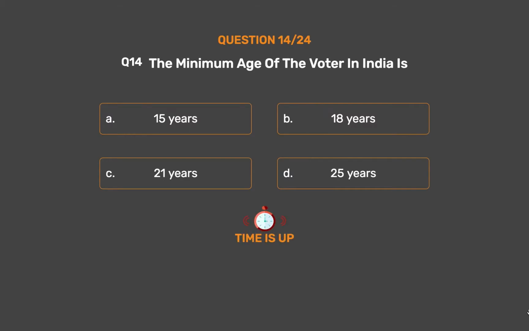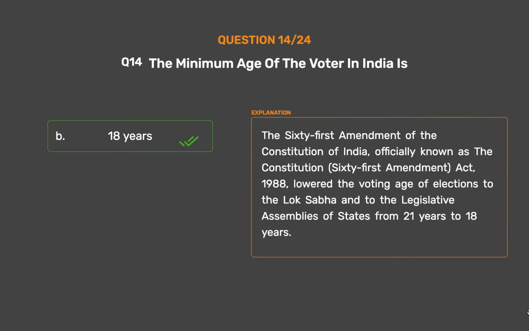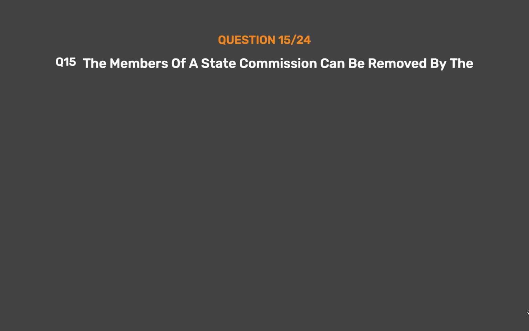The correct answer is Option B, 18 years. The 61st Amendment of the Constitution of India, officially known as the Constitution (61st Amendment) Act, 1988, lowered the voting age of elections to the Lok Sabha and to the legislative assemblies of states from 21 years to 18 years.